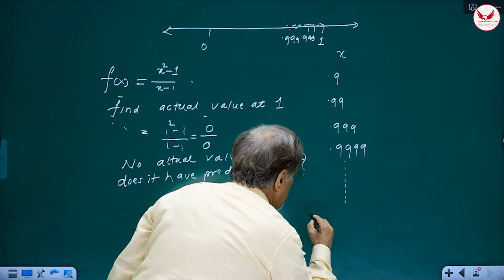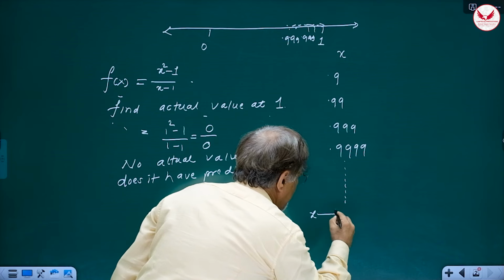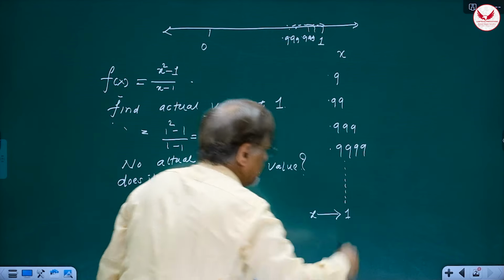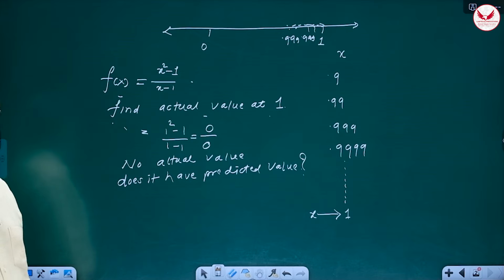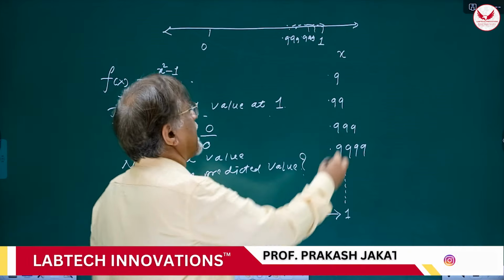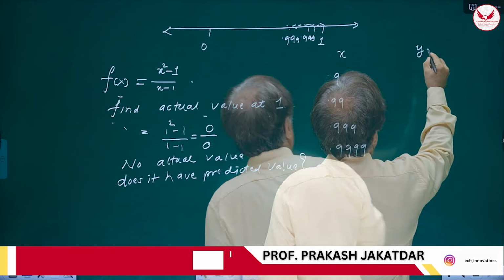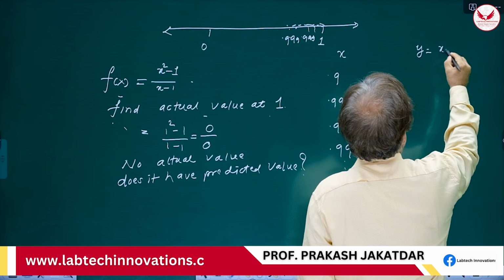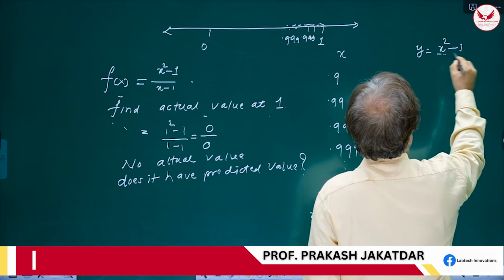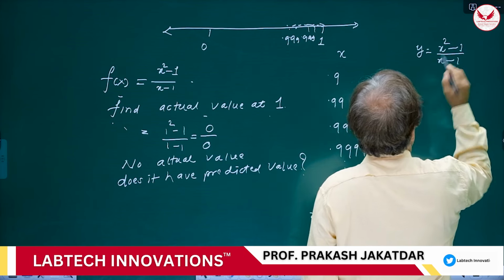So this statement can be made like this: x tends to 1. That is the easier way of saying it, and the notation is very clear. Now what happens to y then? What is y? y is (x square minus 1) upon (x minus 1).